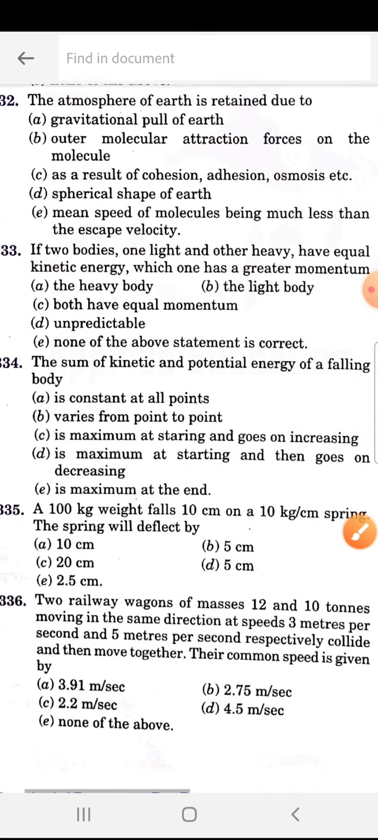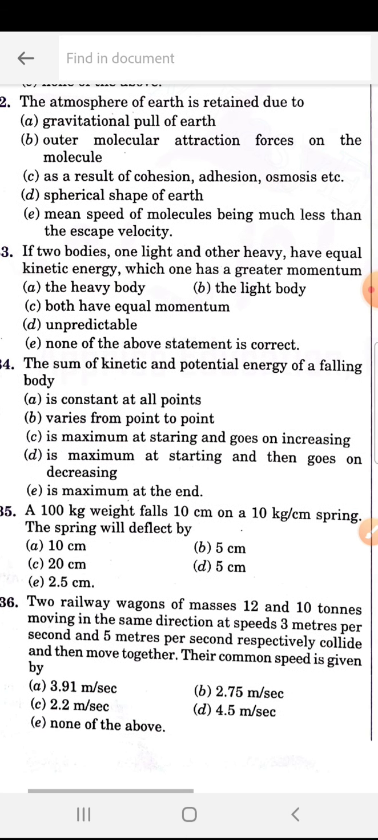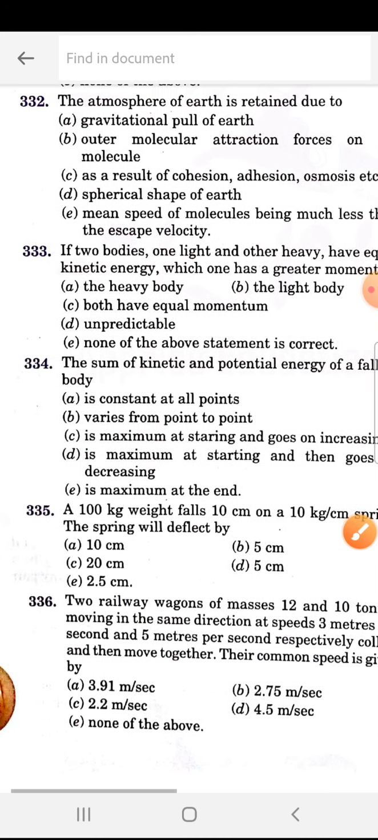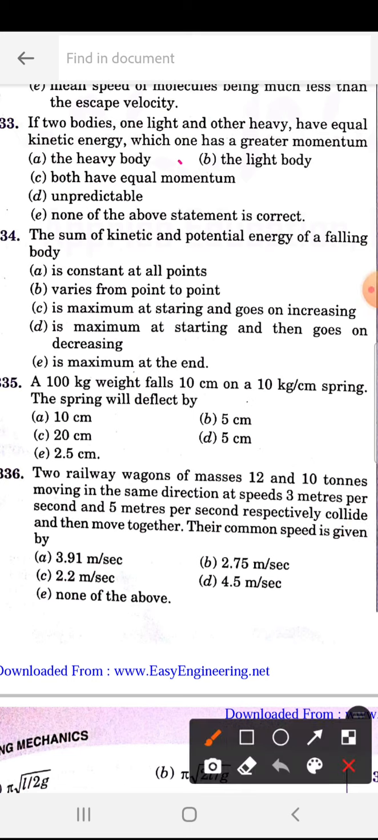332. The atmosphere of the earth is retained due to the mean speed of the molecules being much less than the escape velocity. Next, 333. If two bodies, one light and the other heavy, have equal kinetic energy, which of the following has greater momentum? The heavy body has the greater momentum.